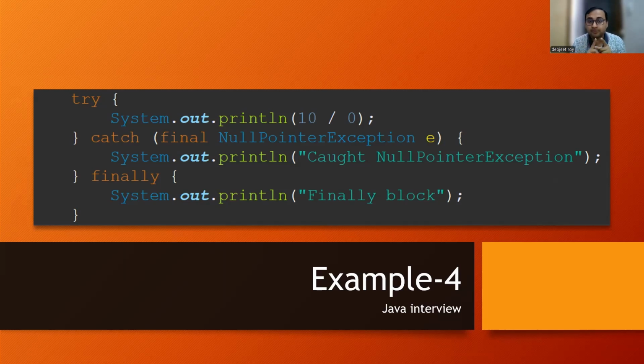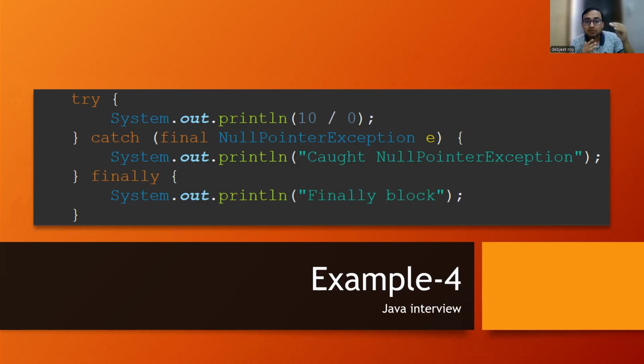So how will it move in the stack trace? It will check whether there is any other catch block which handles this arithmetic exception. Is there any arithmetic exception being caught or not? Or a divide by 0 exception? No, no other type of exception is being caught in a catch block explicitly. So it will print the finally block statement, and then the JVM will throw this exception stating that the arithmetic exception is there and it has not been caught. So the JVM will by default throw it at the end. This is the entire flow.